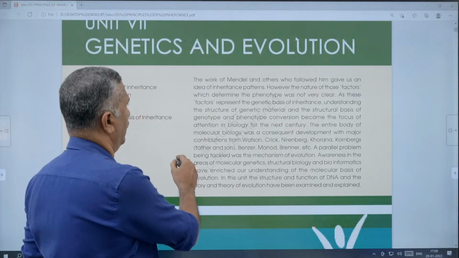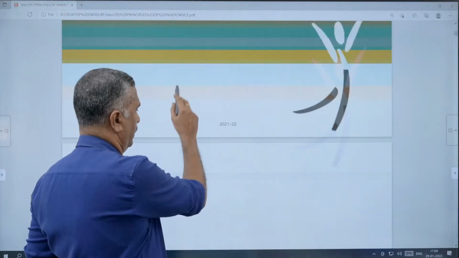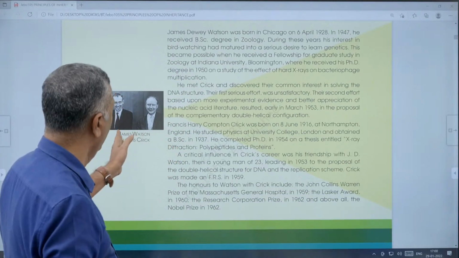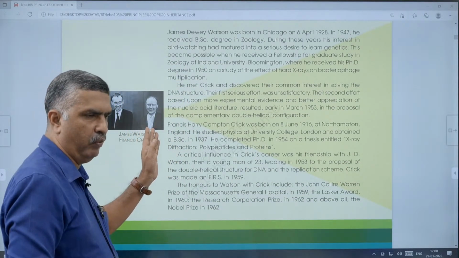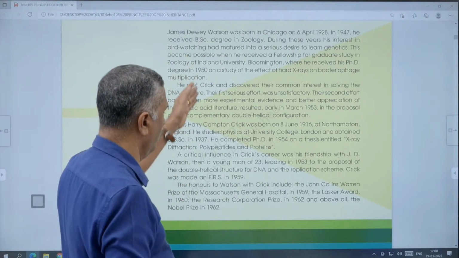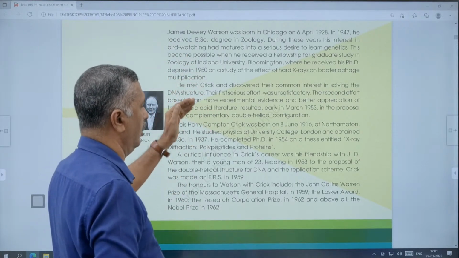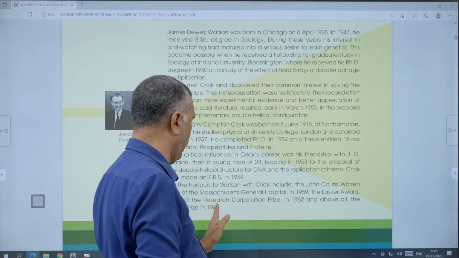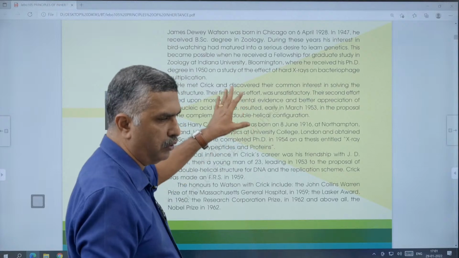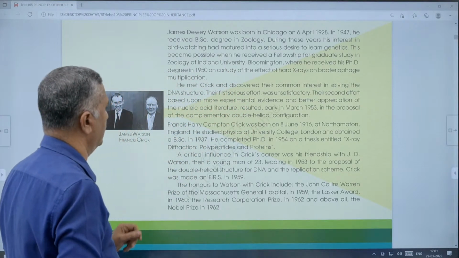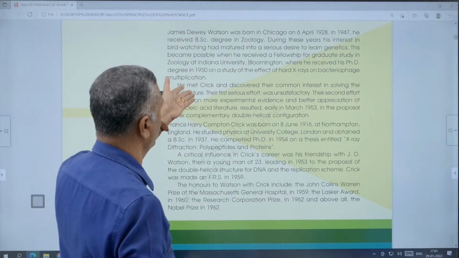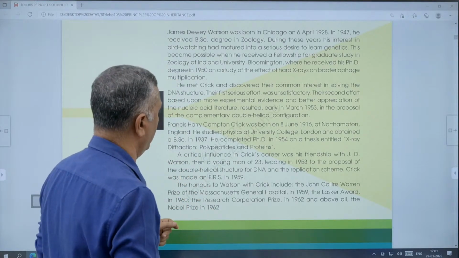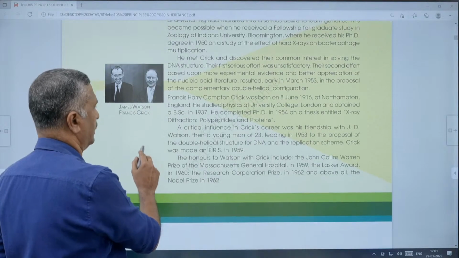And we have to go through the chapter on principles of inheritance. What does this chapter deal with? Before that, two scientists will be introduced: James Watson and Francis Crick. Their important contributions and their PhD thesis are given, and they got the Nobel Prize in 1962. You have to go through this text part. It is a very important part, and questions may sometimes be asked from it. That is not sure, but it is also important. James Watson and Francis Crick.